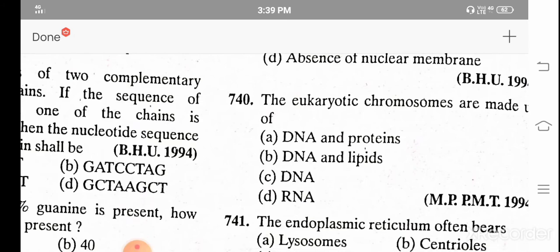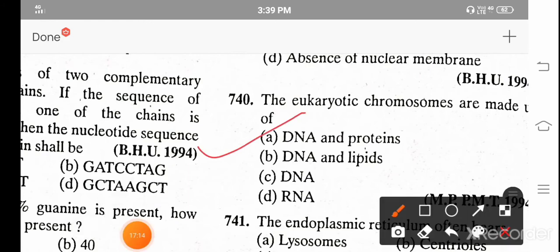The eukaryotic chromosomes are made up of A. DNA and protein, B. DNA and lipids, C. DNA, D. RNA. And the correct answer is A. DNA and protein.